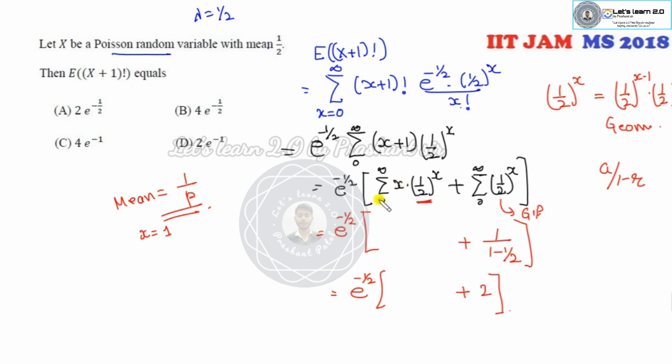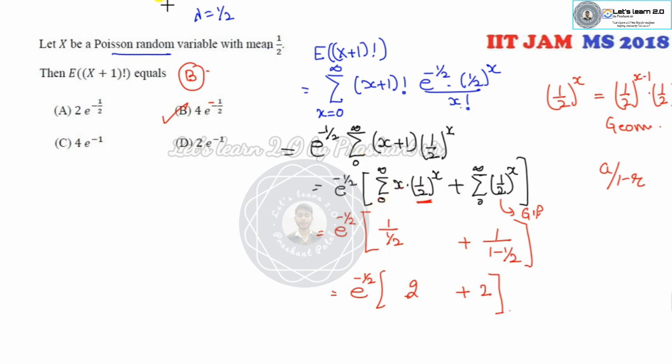So clearly, if x starts from 0, there is no problem. Instead of 0, I can take x as 1. So the mean is 1 over p, so it will be 2. So 2 plus 2, 4. 4 e raised to power minus half. Is there any such answer? Yes, this is e raised to power minus half. So B is the right answer of the problem.